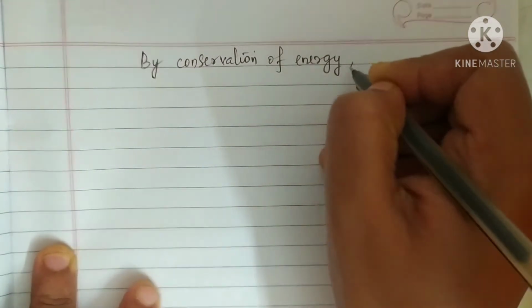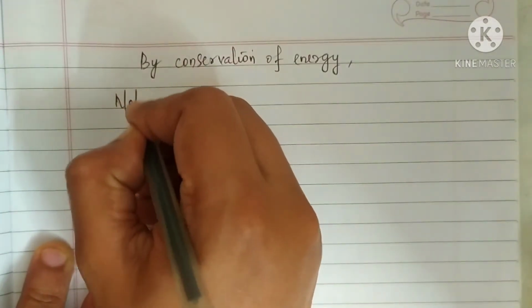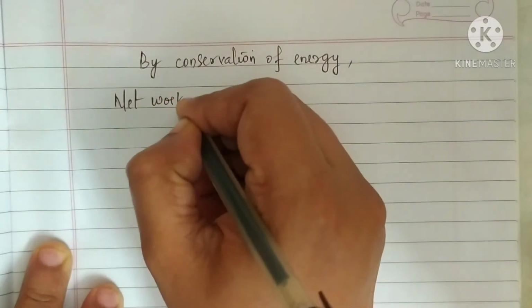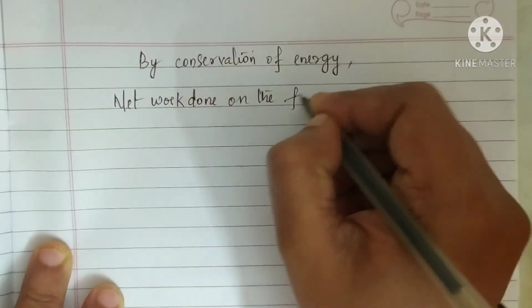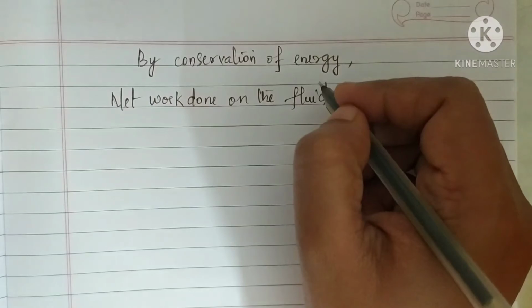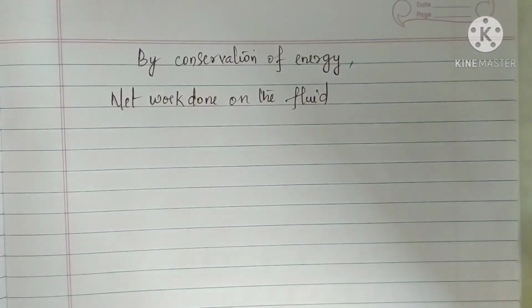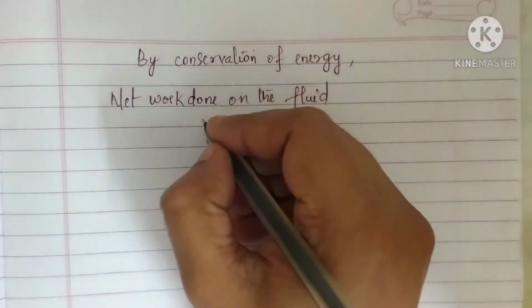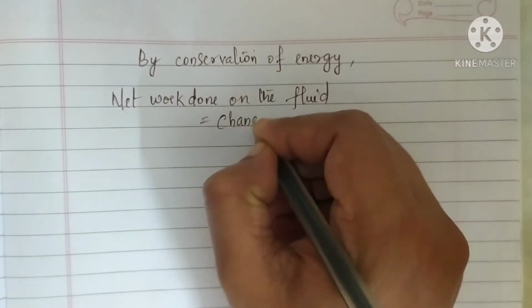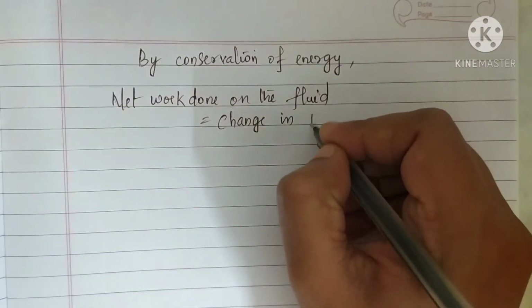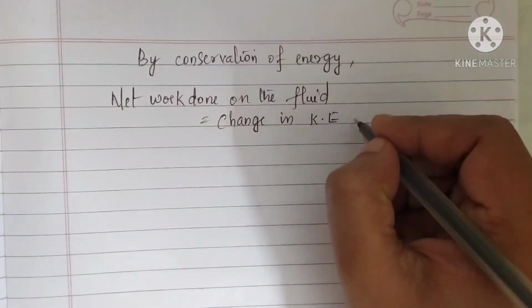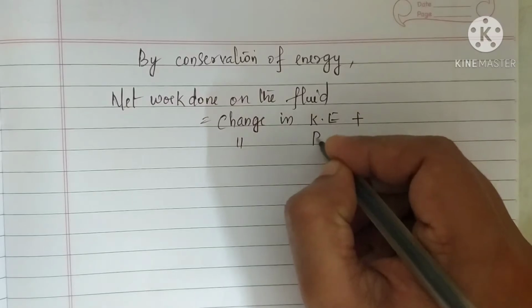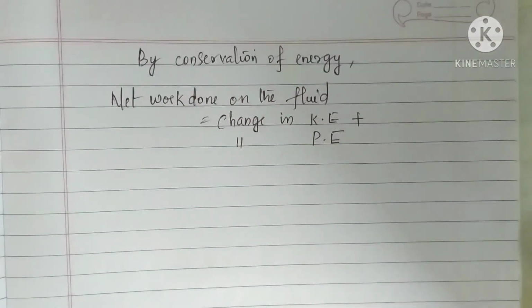So you can write it as the net work done on the fluid is equal to change in kinetic energy of the fluid plus change in potential energy. Okay, that is the expressions you have with you.